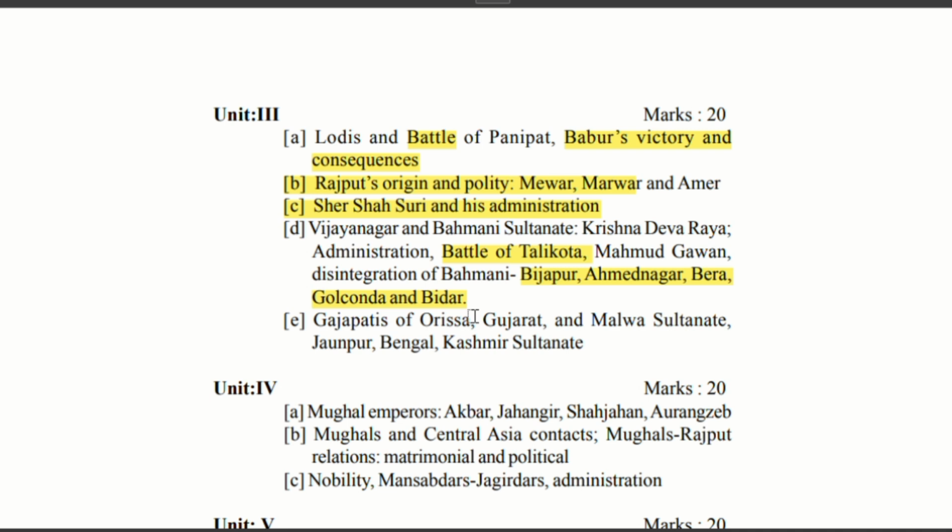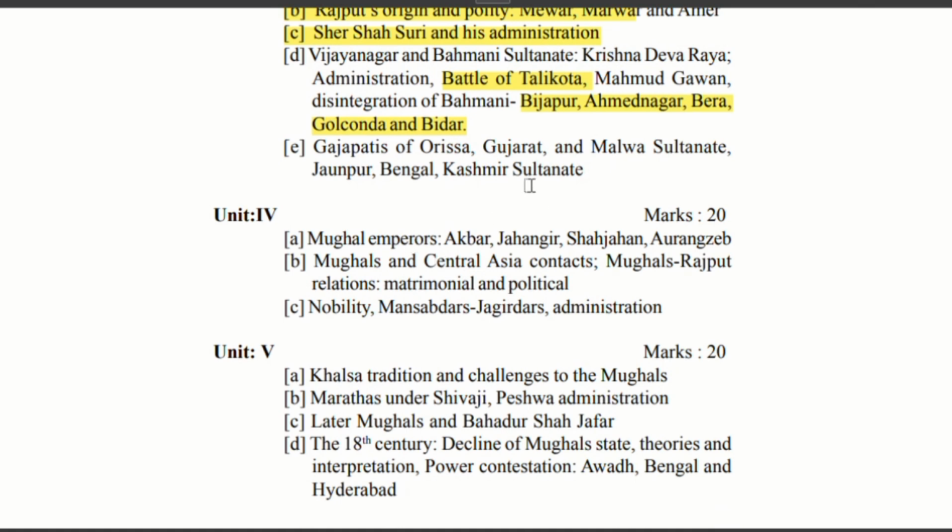Then come to the next unit, unit 4, Mughal emperors Akbar, Jahangir, Shah Jahan, and Aurangzeb. This is a very important part, and basically you have to go through the role of Akbar, role of Aurangzeb, and the role of Shah Jahan. You have to know about the role of these great emperors of Mughal reign. And then it's a very important Mughal Rajput relation, basically the matrimonial relation in between Mughal and Rajputs, and